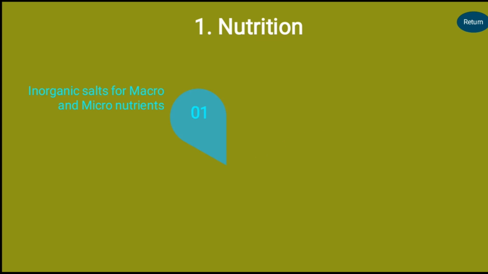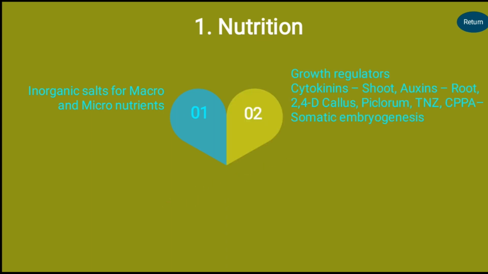Nutrition. The nutrition should be of appropriate concentration and should be optimized for plant to plant and explant to explant and different types of regeneration techniques. Generally, inorganic salts are supplemented to provide the macro, micro and minor elements. The macronutrients are added at millimolar concentrations, micronutrients at micromolar concentrations, and minor elements or trace elements at ppm levels.